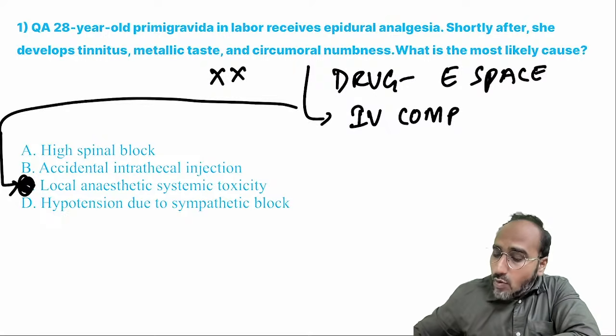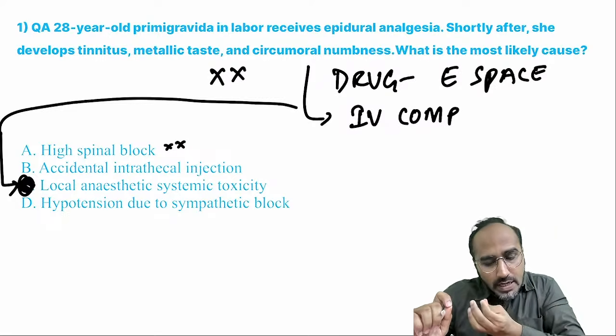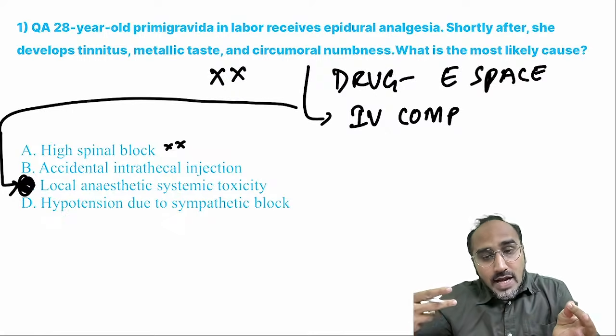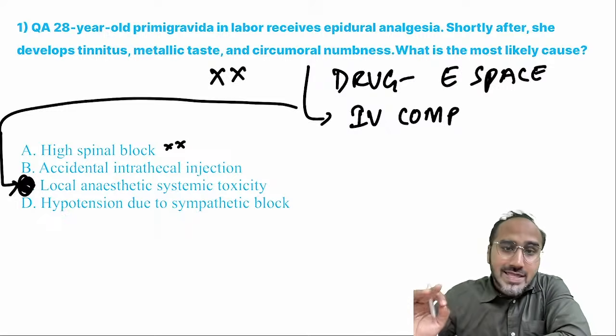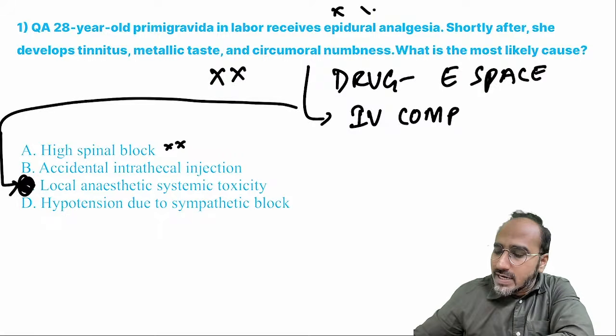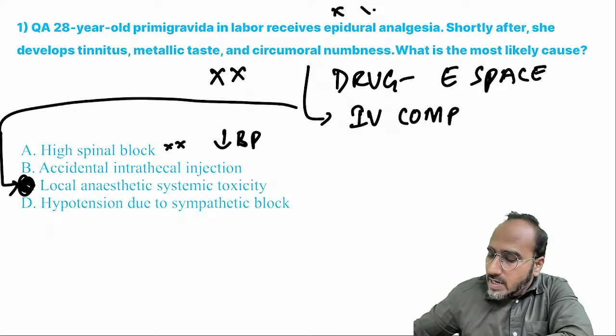Now, why it cannot be a high spinal block? Remember, guys, when does high spinal block occur? If your epidural catheter has gone inside the dura and you have given the drug in the CSF, then high spinal. If high spinal occurs, these symptoms won't occur, guys. If high spinal occurs, patient will have hypotension or bradycardia.